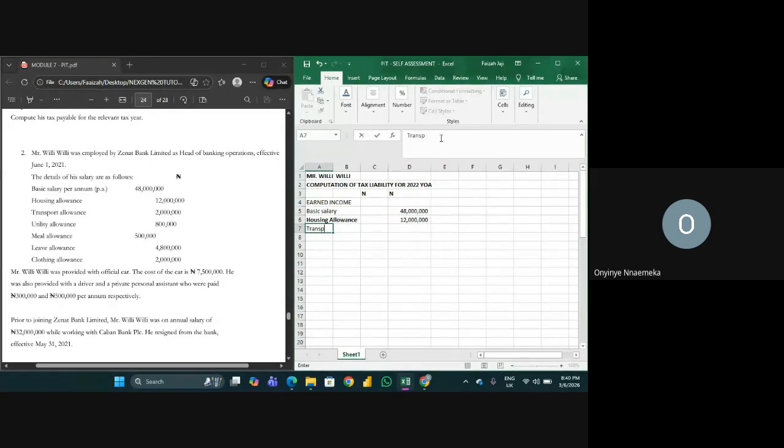Transport, 2 million. Utility. All the allowances will be written. Meal allowance, leave allowance.